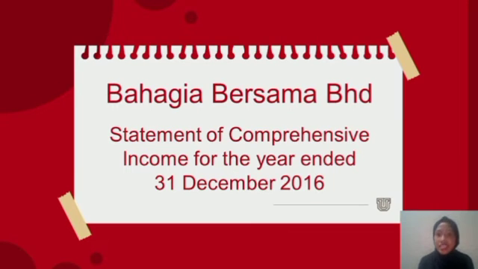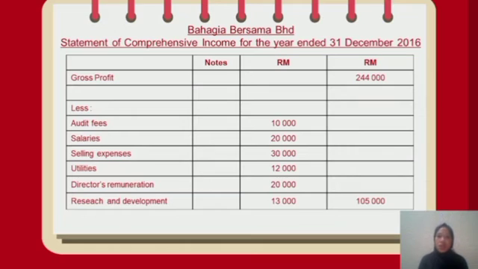Alright guys. Next, as I said before, we are required to do a few statements. We will go to the Bahagia Bersama Berhad Statement of Comprehensive Income for the year ended 31st December 2016. As you can see on the screen, this is Bahagia Bersama Berhad. First we need to state the gross profit that we take from the trial balance, 244,000 ringgit, and we need to minus audit fees, salaries, selling expenses, utilities, directors' remuneration, research and development.